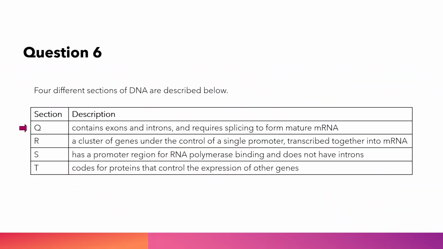Four different sections of DNA are described below. Q. Contains exons and introns, and requires splicing to form mature mRNA. R. A cluster of genes under the control of a single promoter, transcribed together into mRNA. S. Has a promoter region for RNA polymerase binding and does not have introns. T. Codes for proteins that control the expression of other genes.